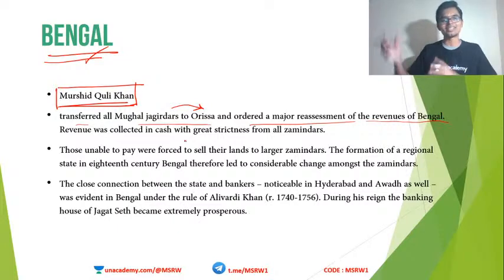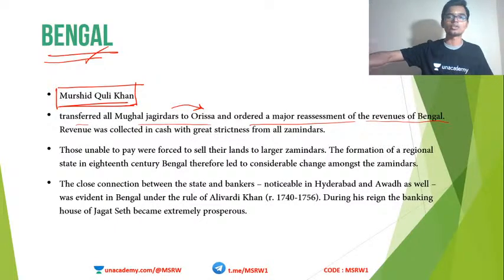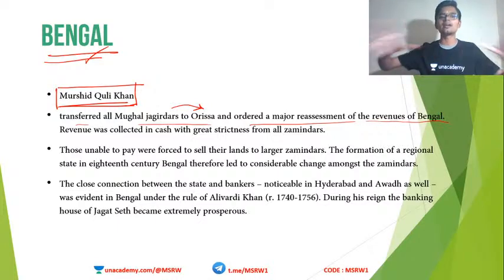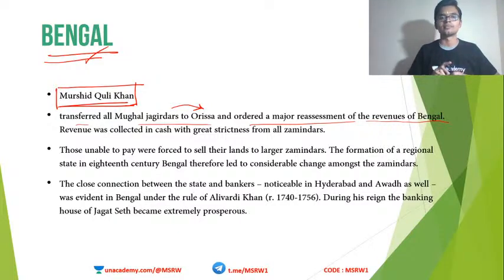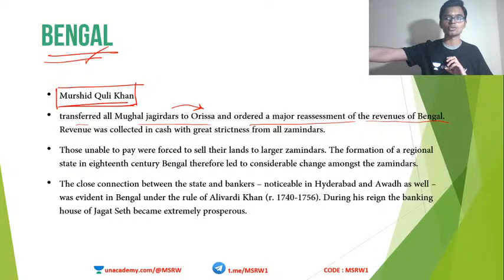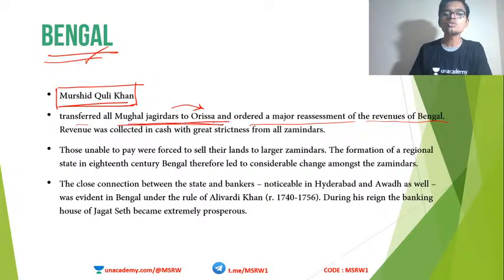Okay, again, in the Oudh region, what happened? The Jagirdaris were reduced. The extent of the land was reduced. Similarly, in Bengal, what did he do? He asked the Mughal Jagirdars to get transferred to Odisha, so that the entire land within Bengal is in direct control of Murshid Quli Khan only. So that was the idea. The Jagirdaris were transferred to a different land, so all these land assignments will come back to the kingdom. So he transferred all Mughal Jagirdars to Odisha.